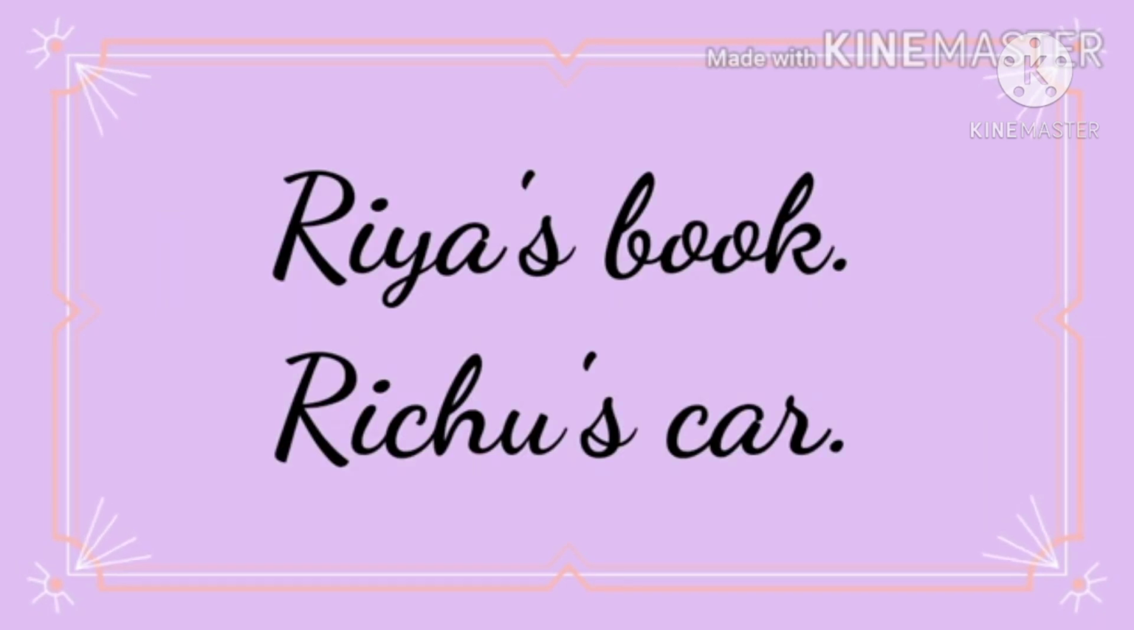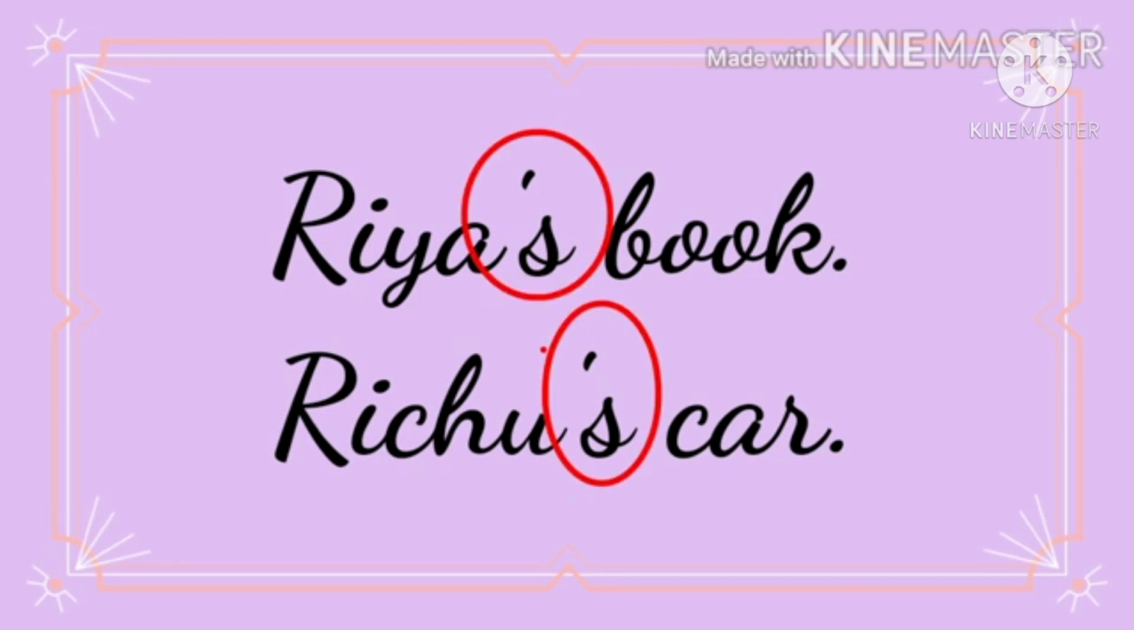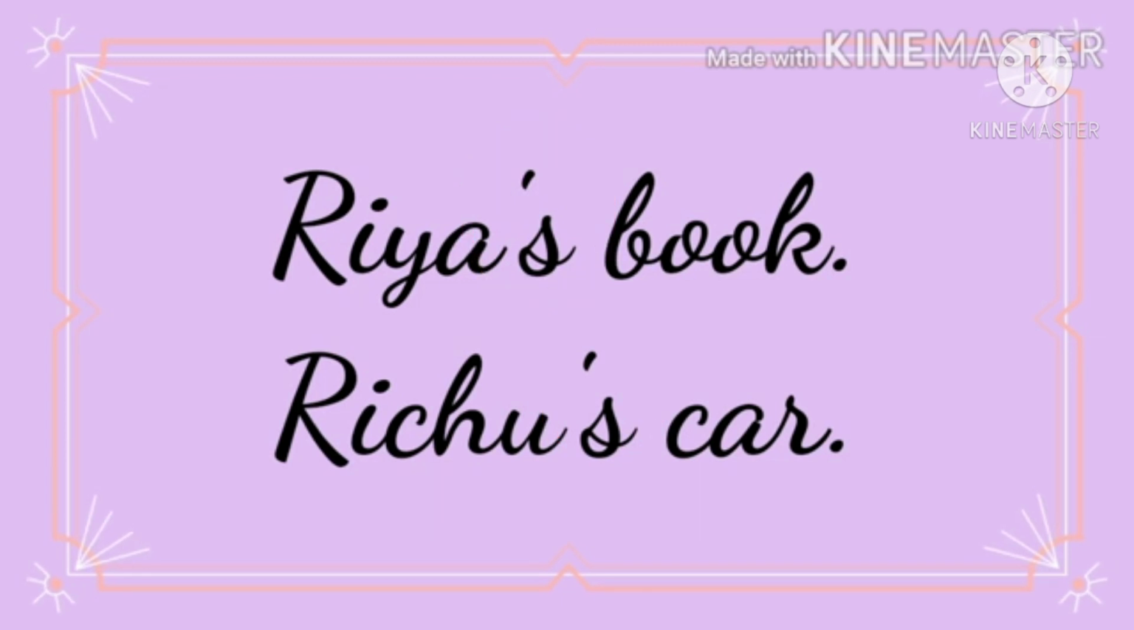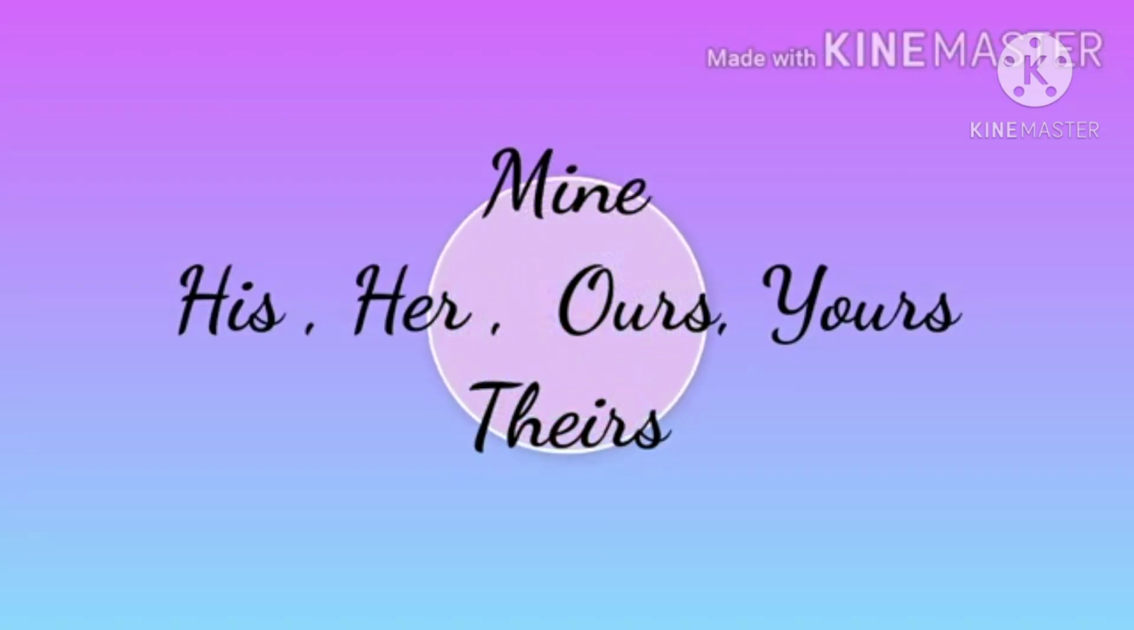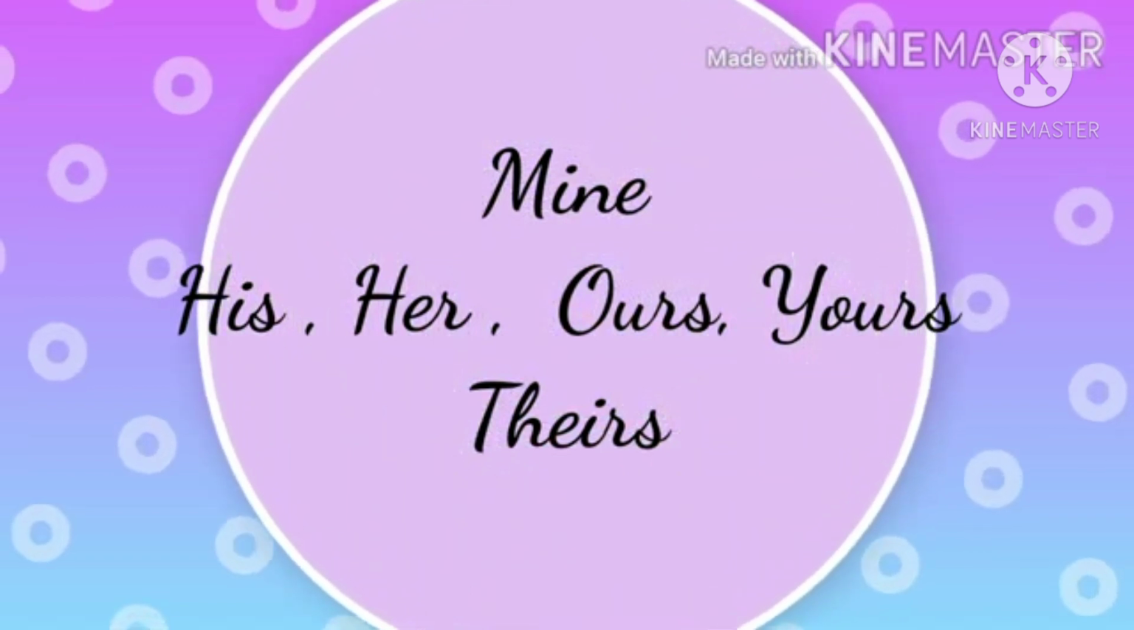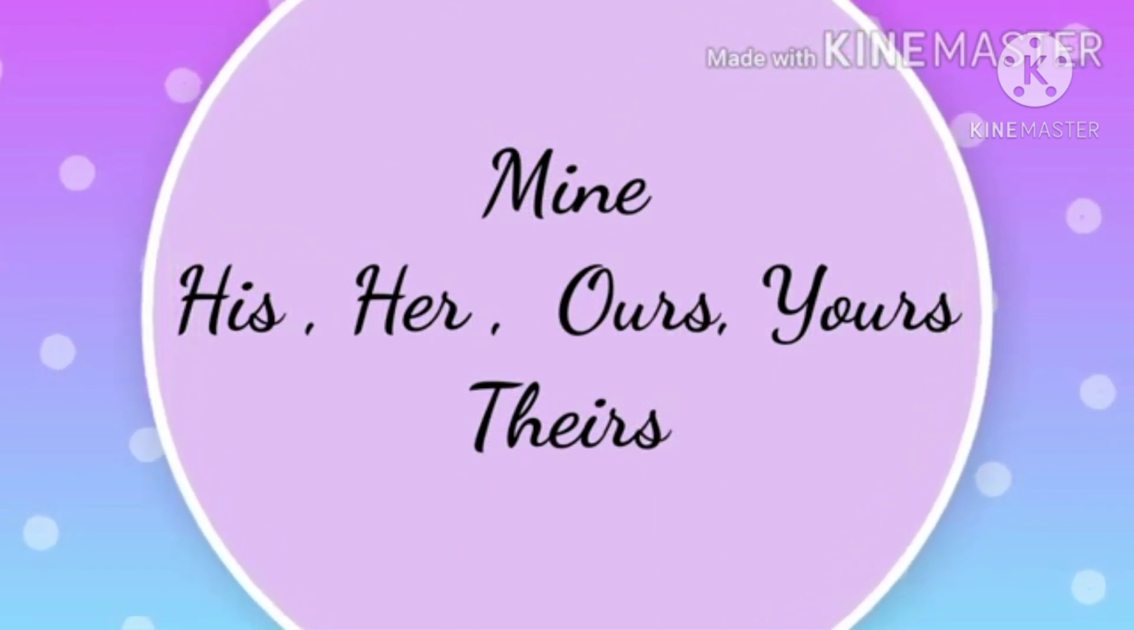Children, in your lower classes, you already learned about possessive noun. Yes, we know we use an apostrophe with a noun to show possession or ownership. But in the case of possessive pronouns, we use mine, his, her, ours, yours, theirs to show possession or ownership. These words show possession, so they are called possessive pronouns.